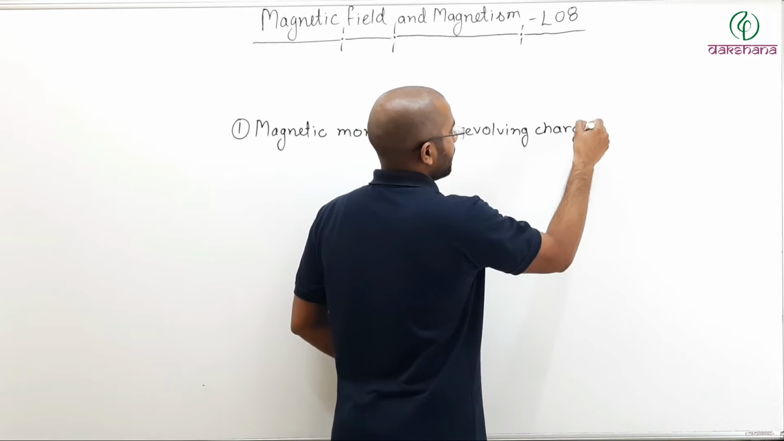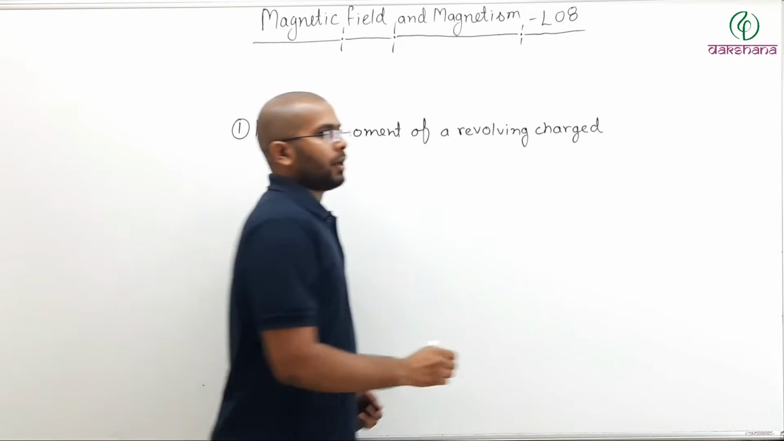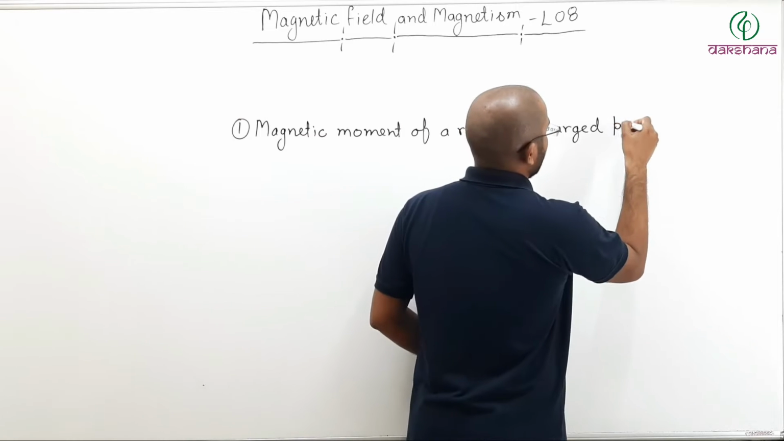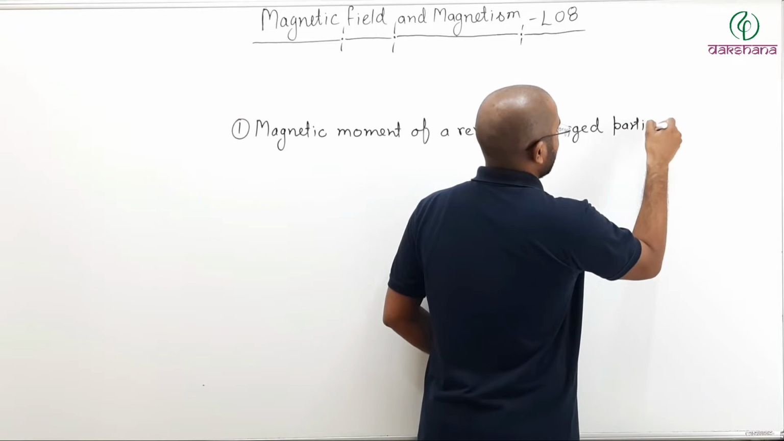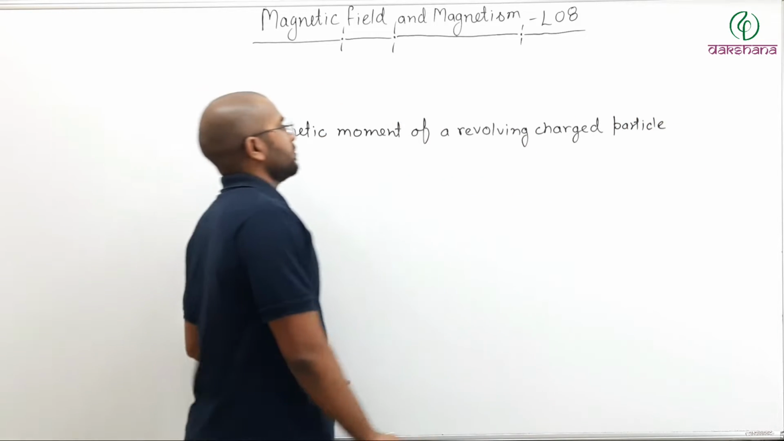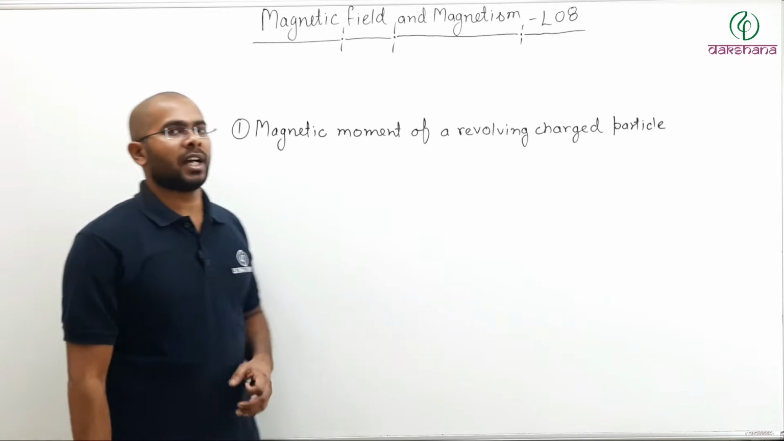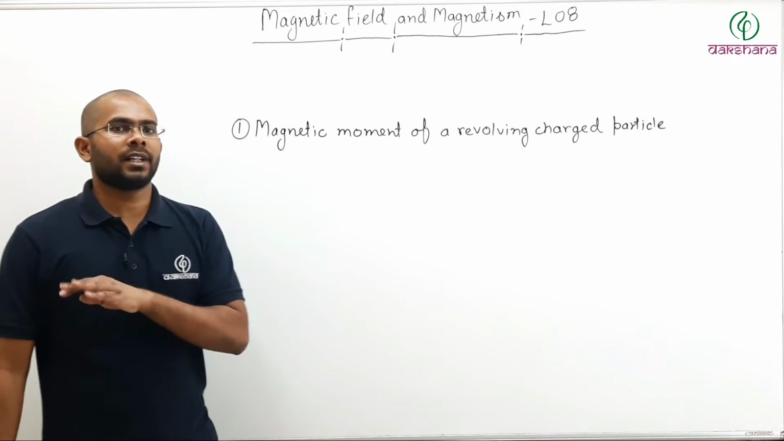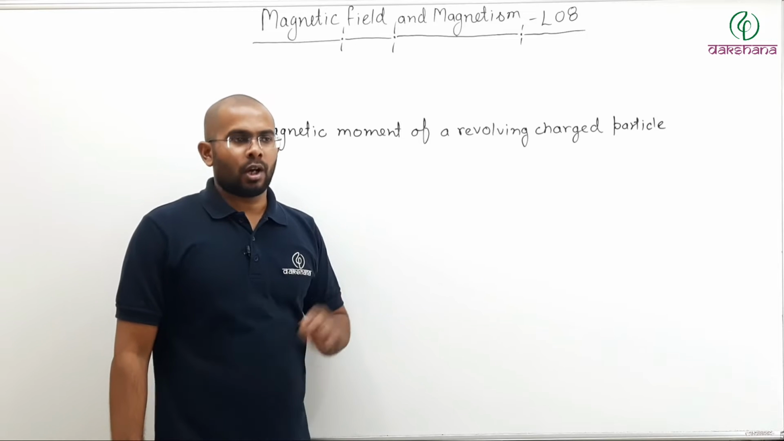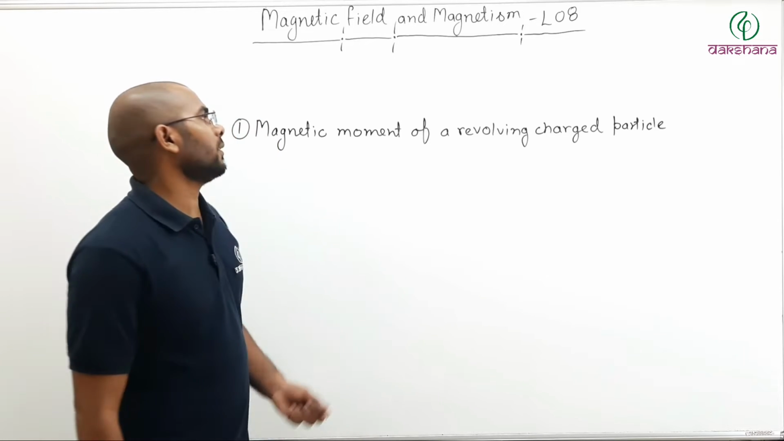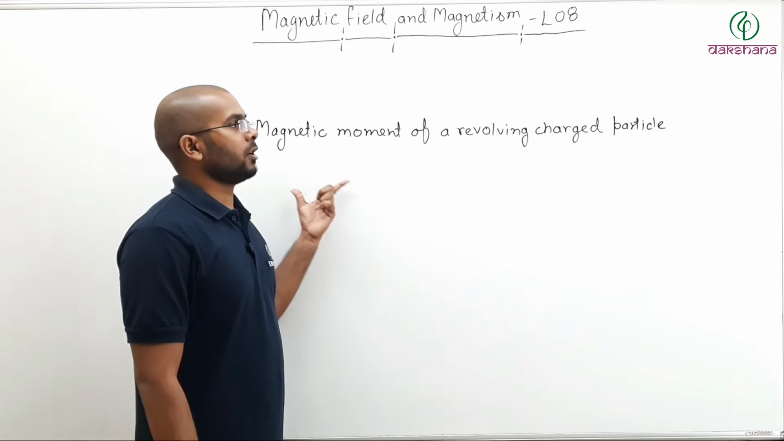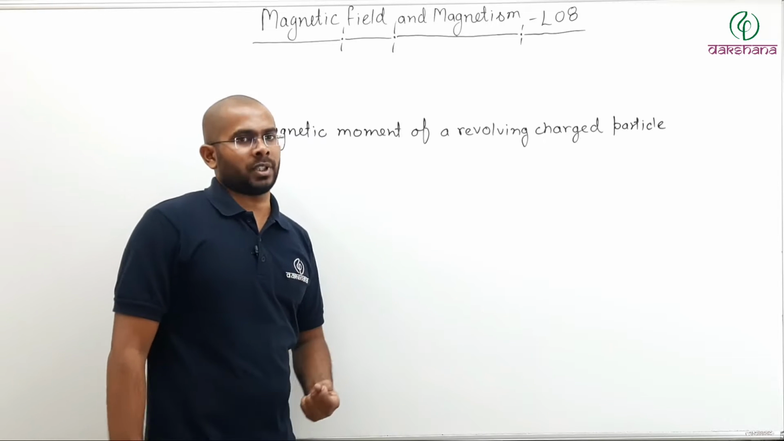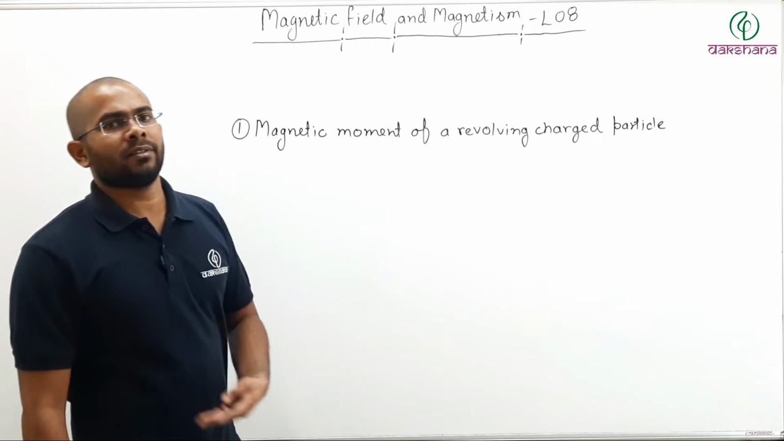We have already seen what is magnetic moment of a current carrying loop. In this lecture we are going to talk about what is the magnetic moment of a revolving charged particle. Of a current carrying loop we have already discussed in the previous lectures. On the basis of that only we will find what is the magnetic moment of a revolving charged particle. This is nothing but an extension of that topic, that is, magnetic moment of a current carrying loop.